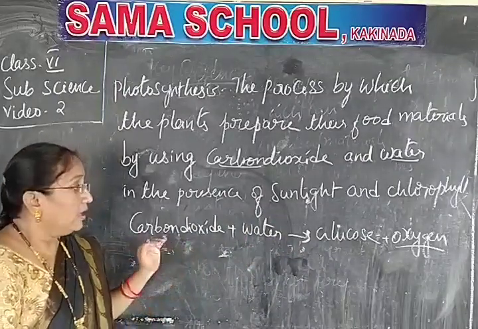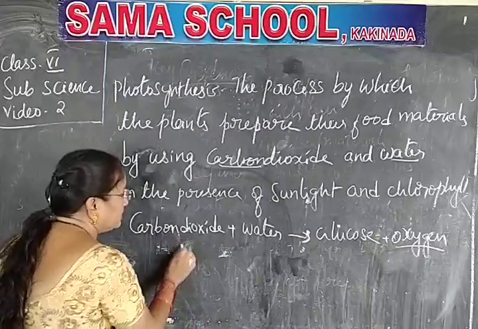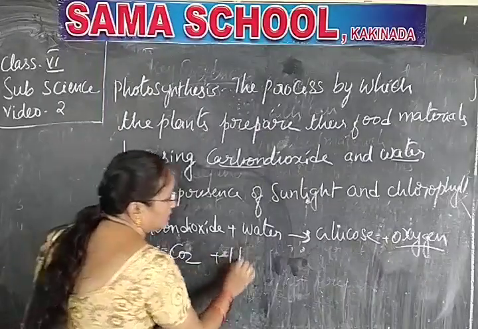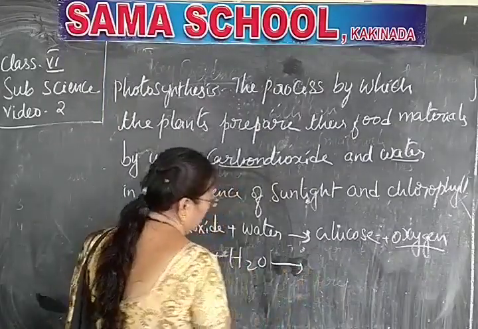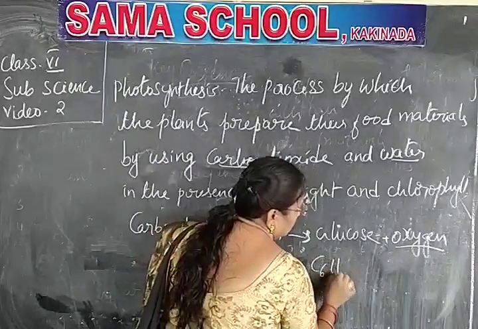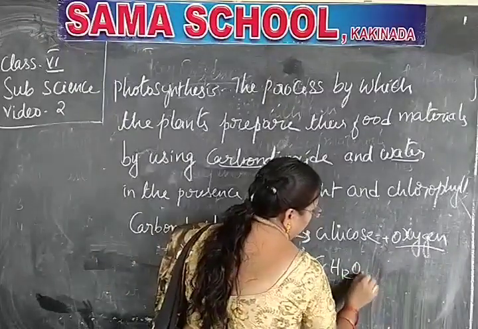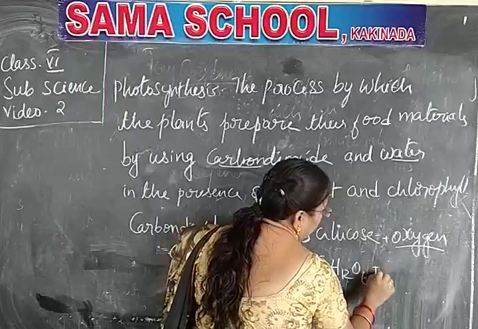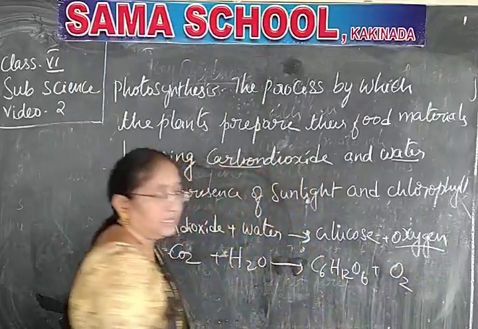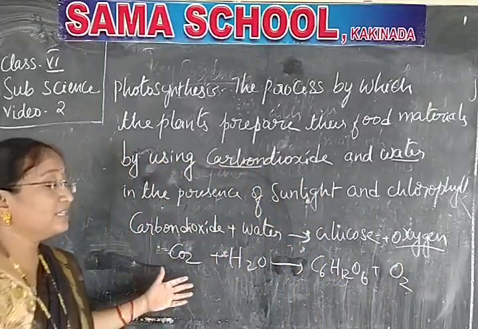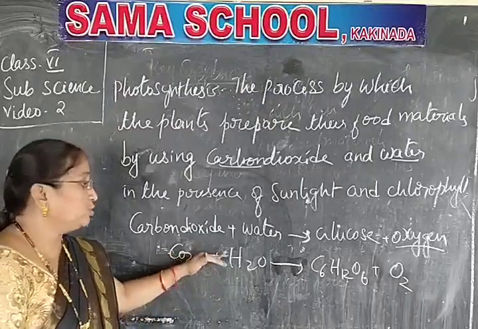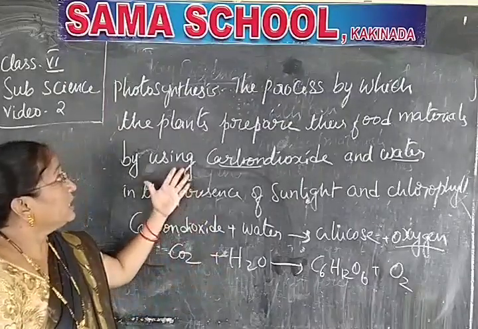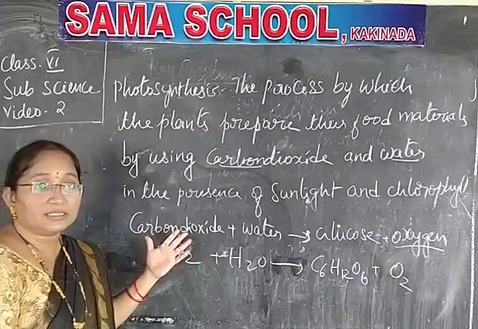Understand? Now this is in the form of a simple chemical equation. I'll write C6H12O6 plus oxygen. Balancing will be there, of course, no need to write that. So did you understand photosynthesis?